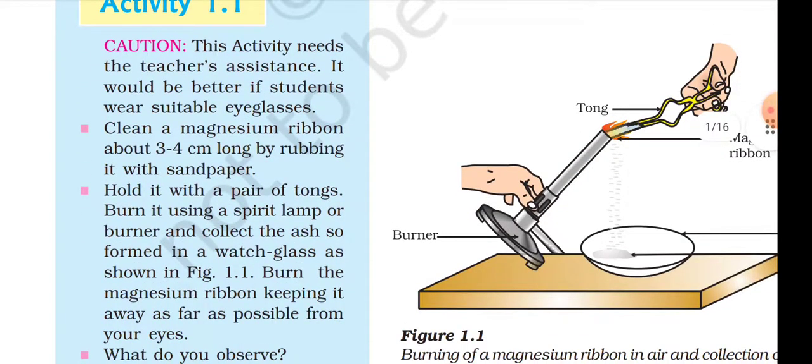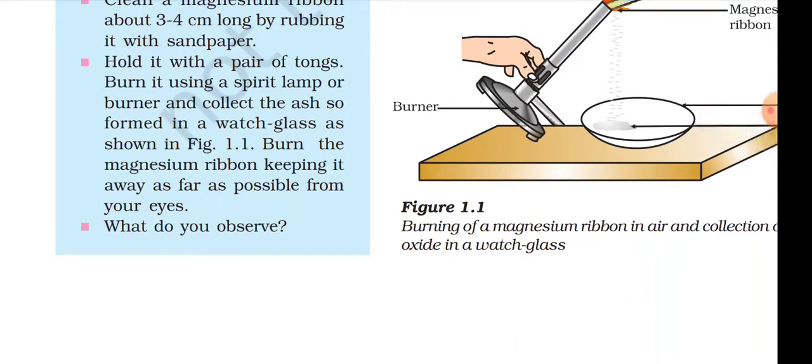Activity 1.1. This activity needs teacher assistance. It would be better if the students wear suitable eyeglasses. Clean a magnesium ribbon about 3 to 4 centimeters long by rubbing it with sandpaper. Hold it with a pair of tongs. Burn it using a spirit lamp or a burner and collect the ash so formed in a watch glass as shown in figure 1.1. Burn the magnesium ribbon. Keep it away as far as possible from your eyes.